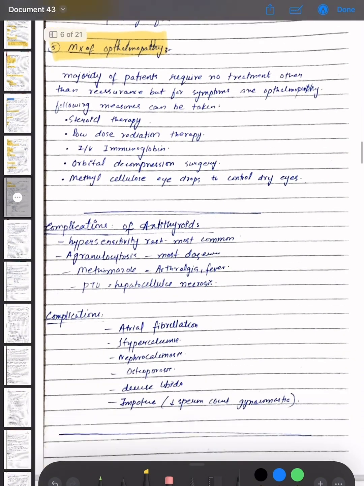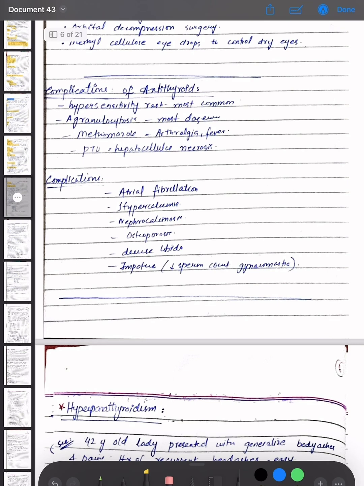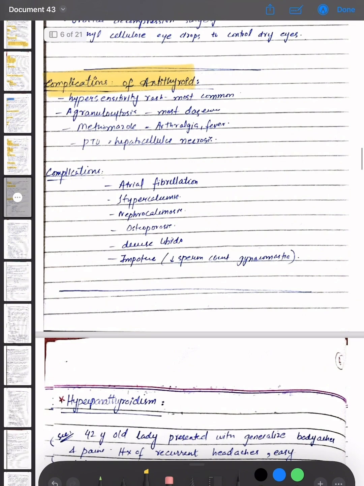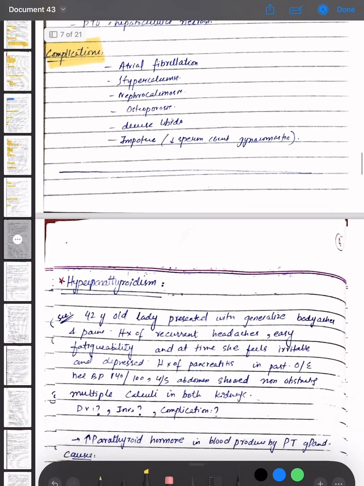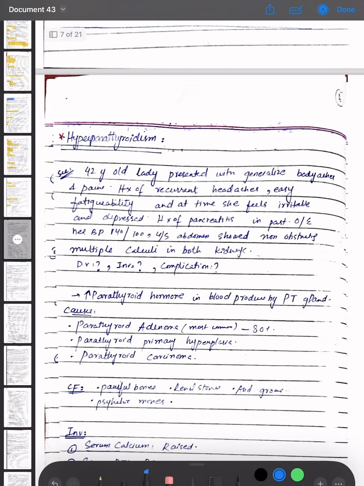Now the complications of antithyroid drugs are hypersensitivity rash, which is most common, and agranulocytosis, which is most dangerous. Carbimazole can cause arthralgia and fever, and PTU causes hepatocellular necrosis. The complications of hyperthyroidism are atrial fibrillation, hypercalcemia, nephrocalcinosis, osteoporosis, decreased libido, impotence, decreased sperm count, and gynecomastia. Now coming towards the next topic, that is hyperparathyroidism.